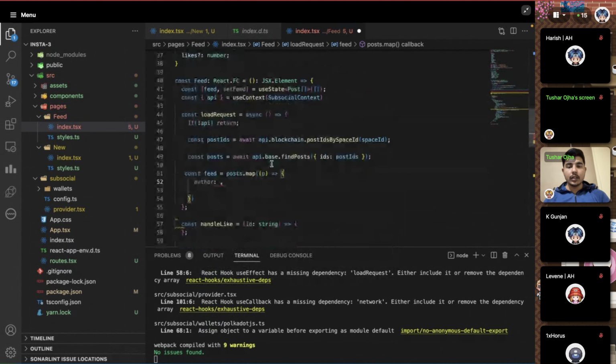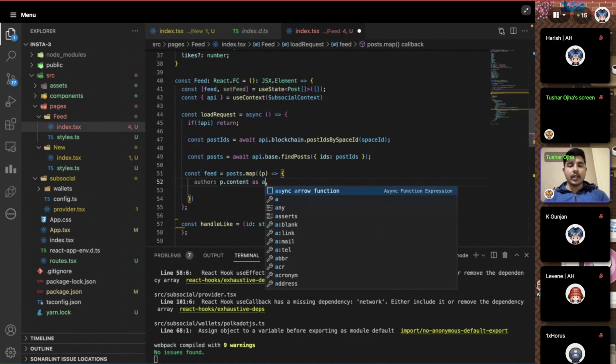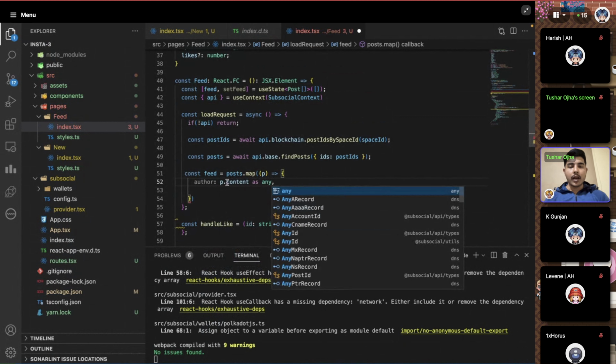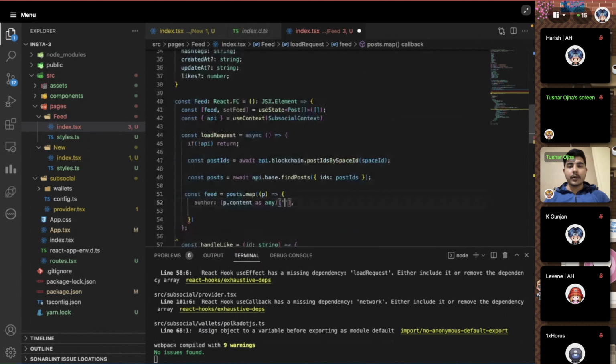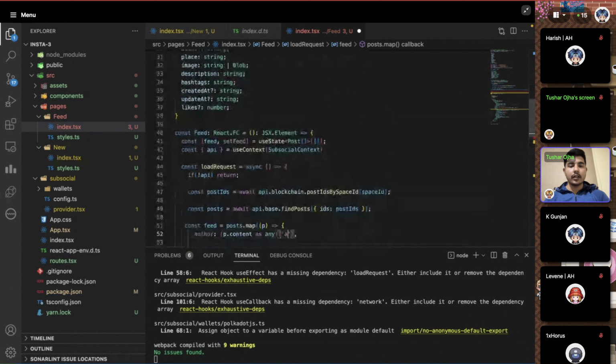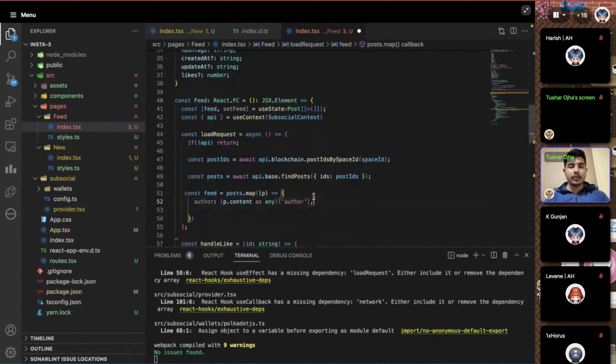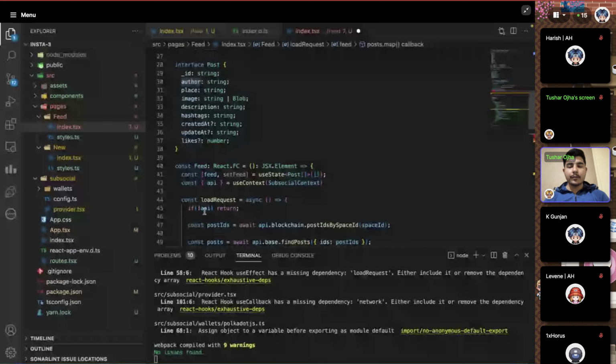For those properties, what we can do is we're going to use the p dot content dot, and this content would be coming as a map, right? So we're going to pass these properties, because we created a new standard structure, so we're going to have it like this only. So author, and the other properties which we want are place.